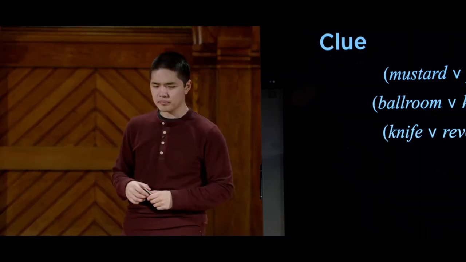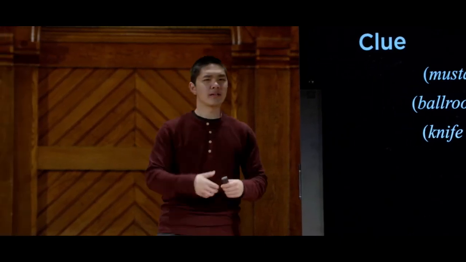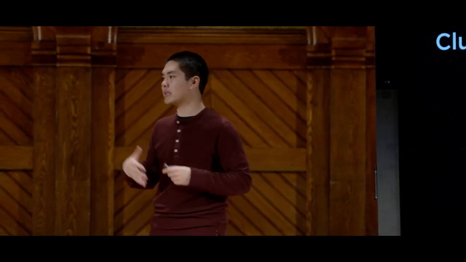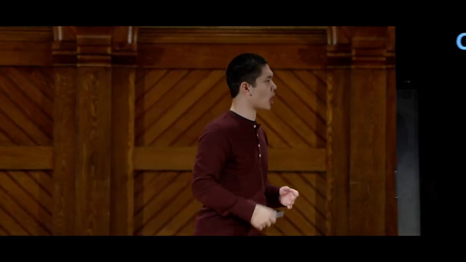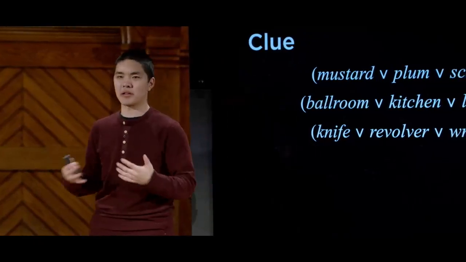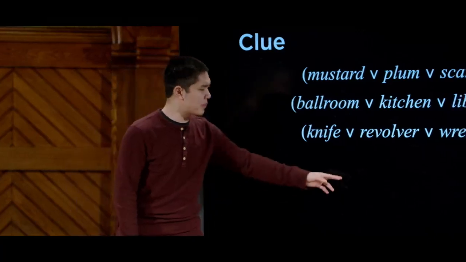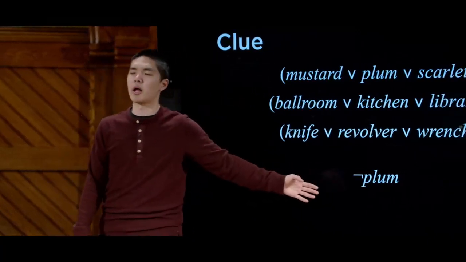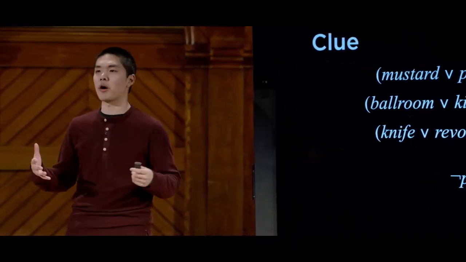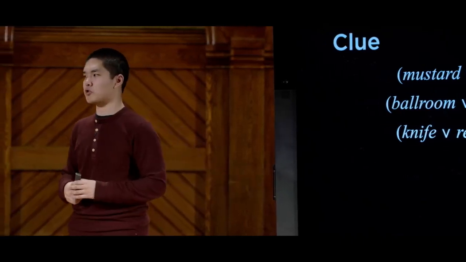The weapon of choice is the weapon in the envelope. Then, as the game progresses, people get various different cards, and using those cards, you can deduce information. If someone gives you a card, for example, I have the Professor Plum card in my hand, then I know the Professor Plum card can't be inside the envelope. I know that Professor Plum is not the criminal, so I know a piece of information like not Plum. I know that Professor Plum has to be false. This propositional symbol is not true.